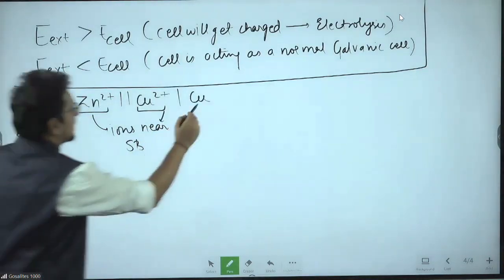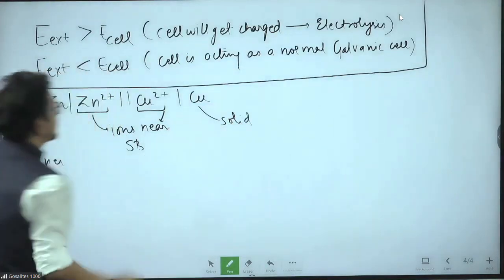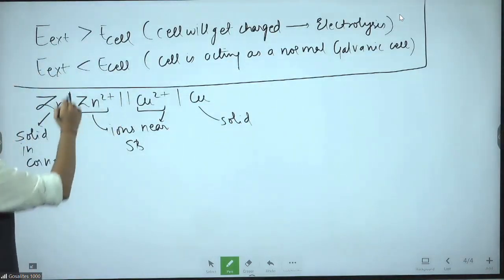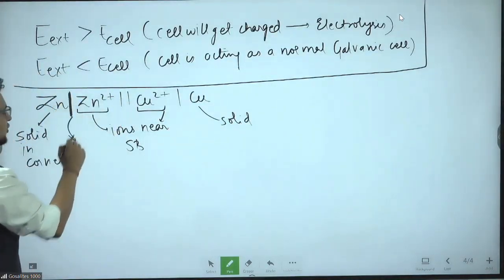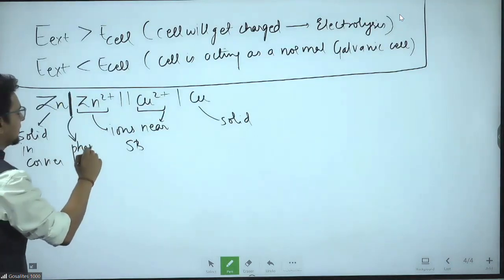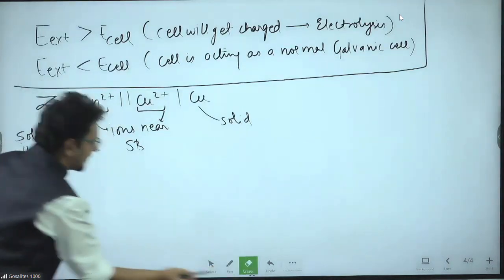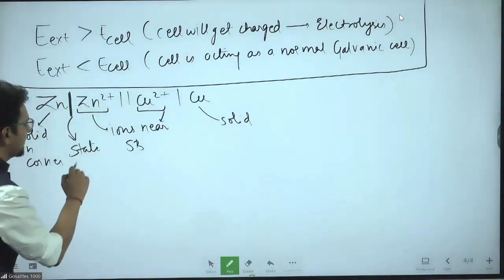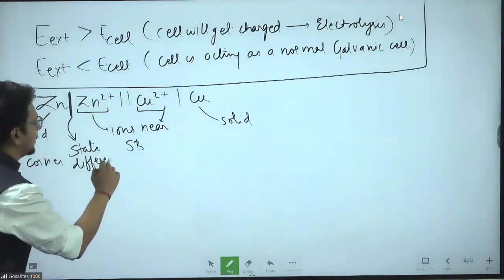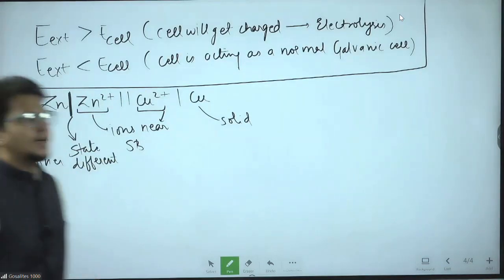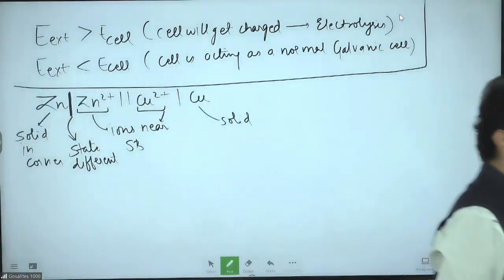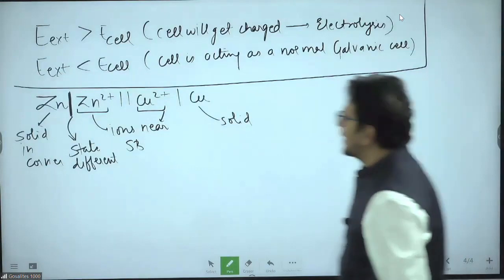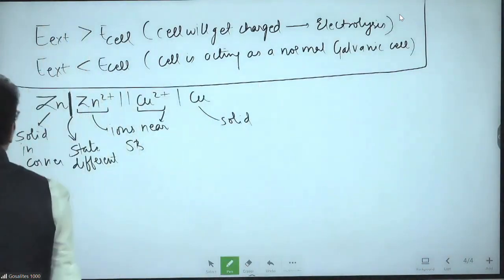Solids have to come in corners. This is the salt bridge. This single line is to differentiate between the phase, or we should say state. For simply understanding the scenario, state different. State different means not Andhra Pradesh and Telangana, bhai. It is liquid, solid, gas. I am talking about the state. So one of them is solid, the other one is ion. To differentiate them, one single line I have placed.